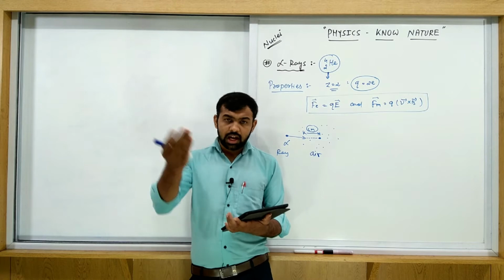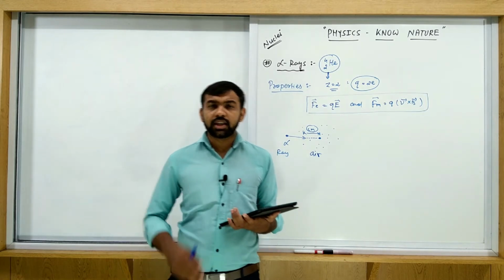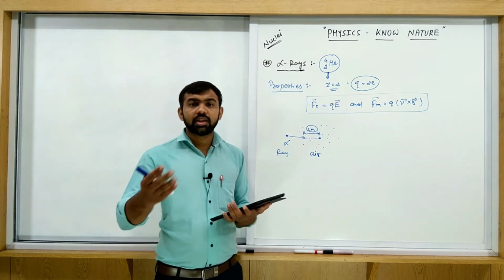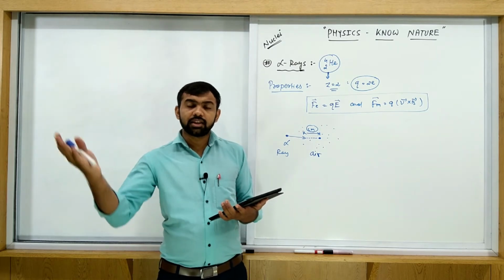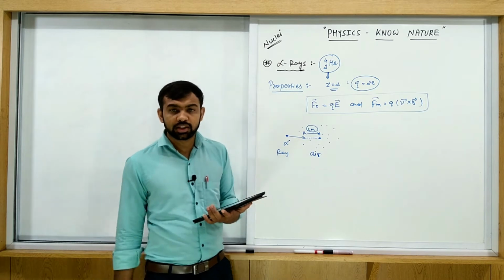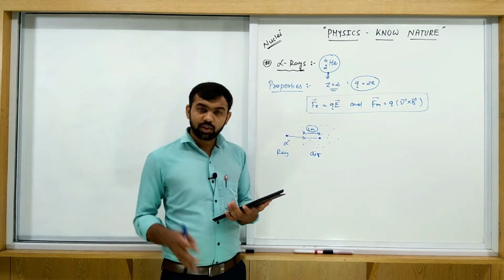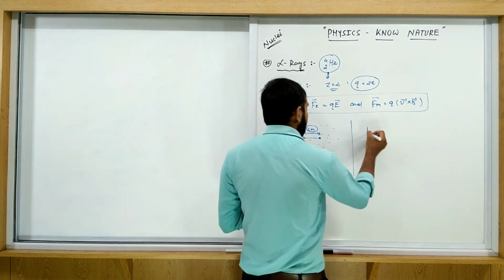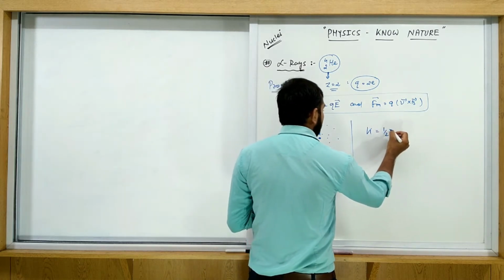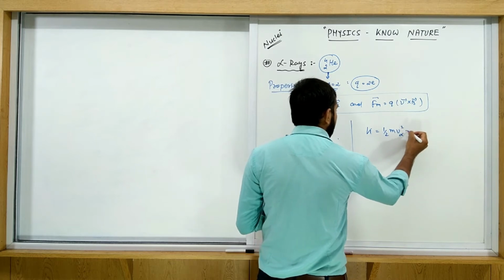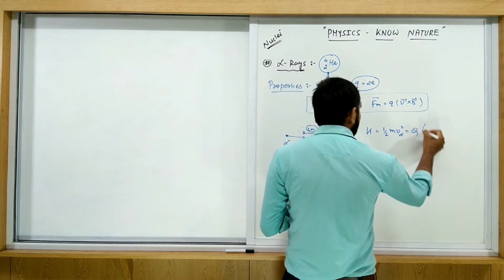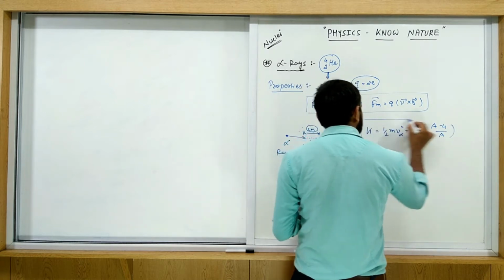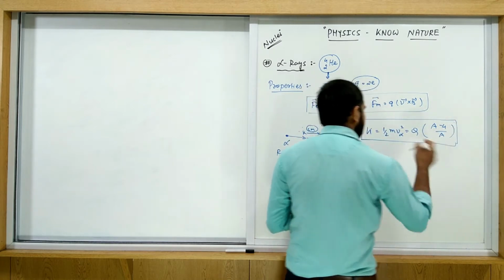When any radioactive substance decays and the alpha rays come out, their velocity is much higher. How do we calculate it? We have an equation for the alpha rays: K is equal to 1/2 m v alpha square is equal to Q value into (A minus 4) upon A, as we discussed in the theory session.